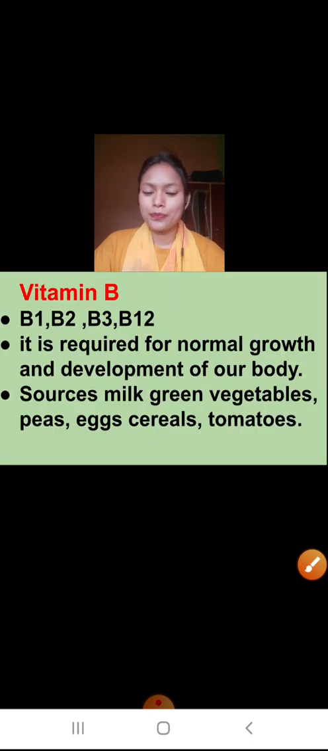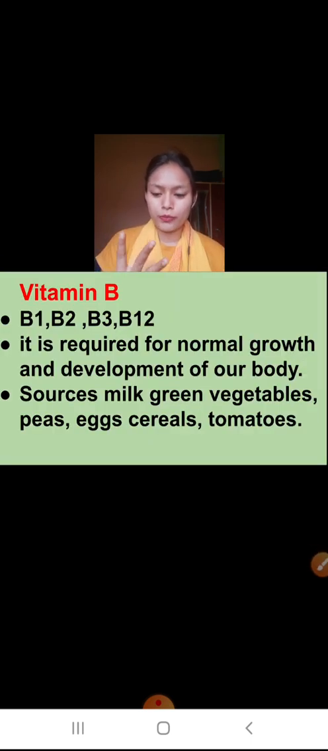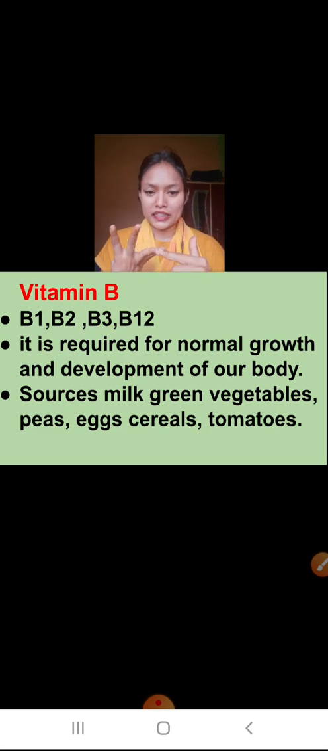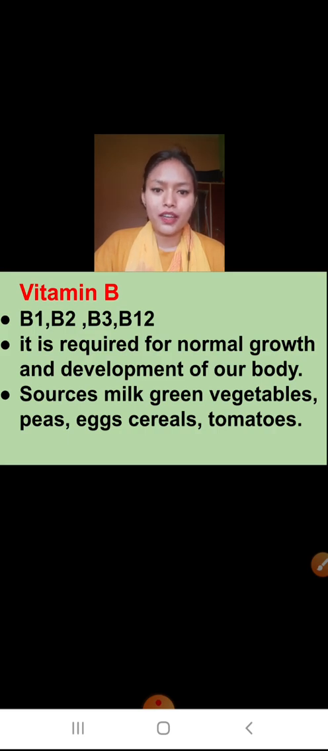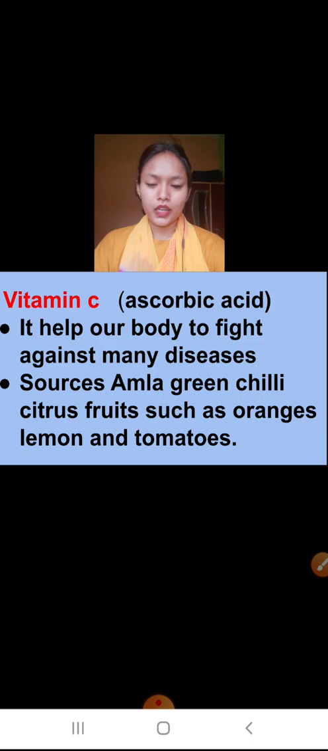Now vitamin B. Vitamin B has four main types: B1, B2, B3 and B12. They are required for normal growth and development of our body. Sources of vitamin B are green leafy vegetables, peas, eggs, cereals, tomatoes, all are examples of vitamin B.